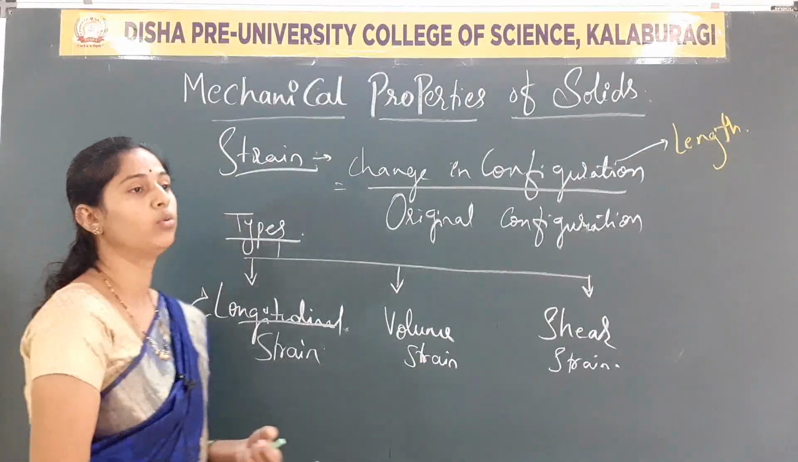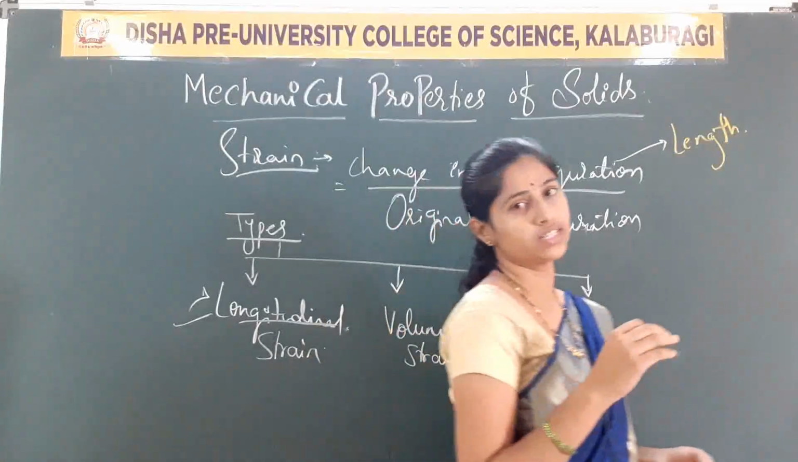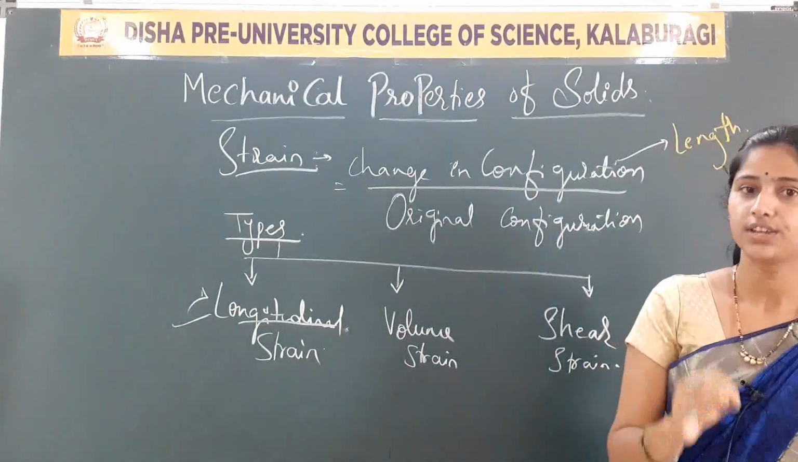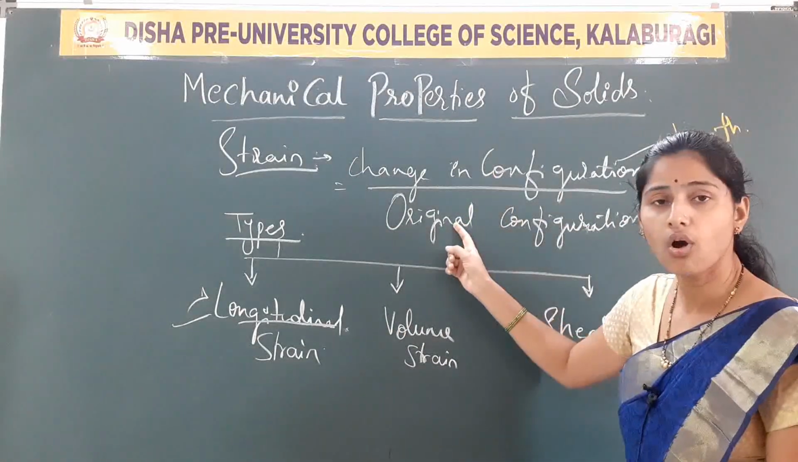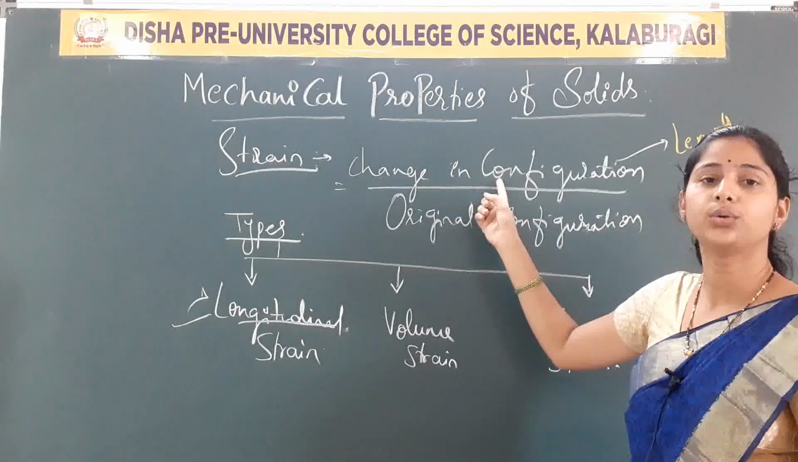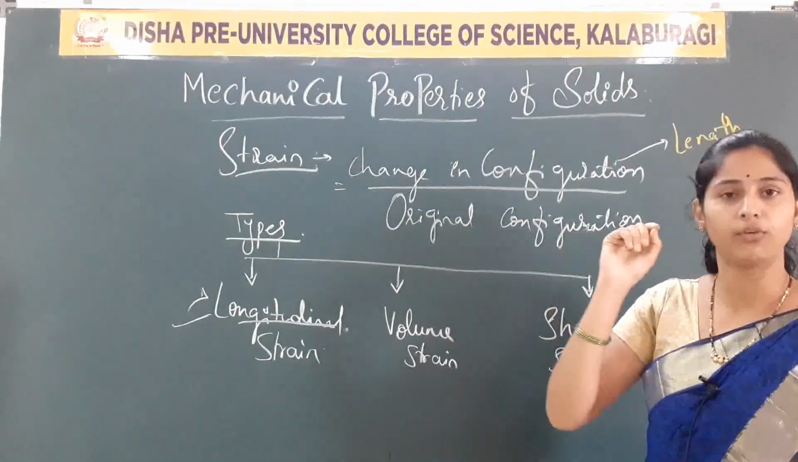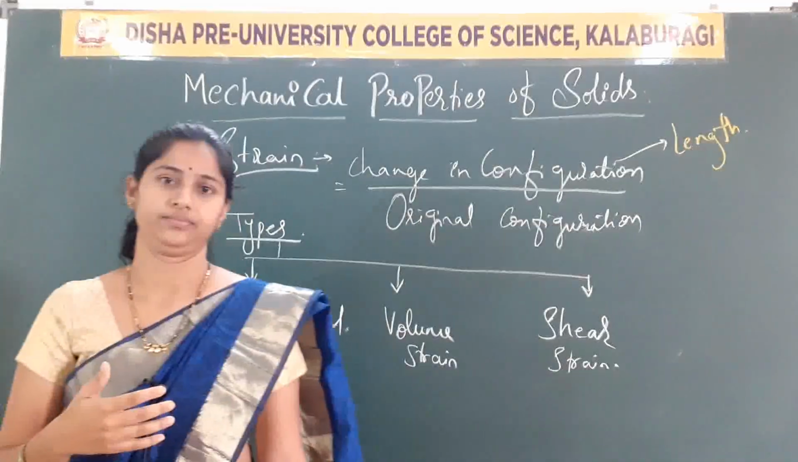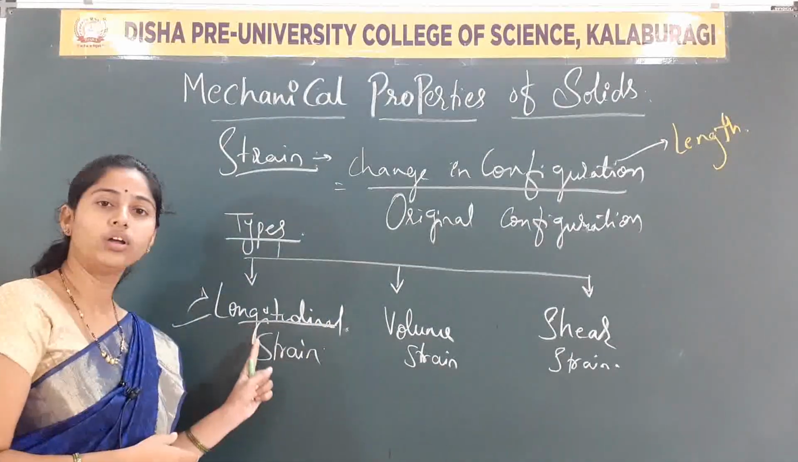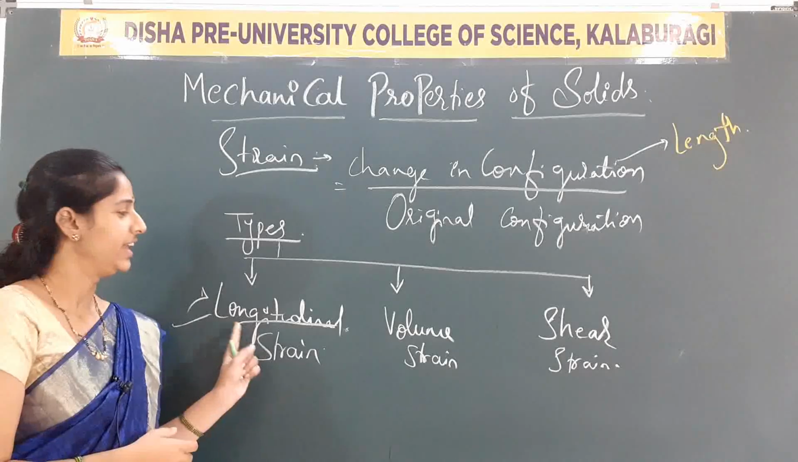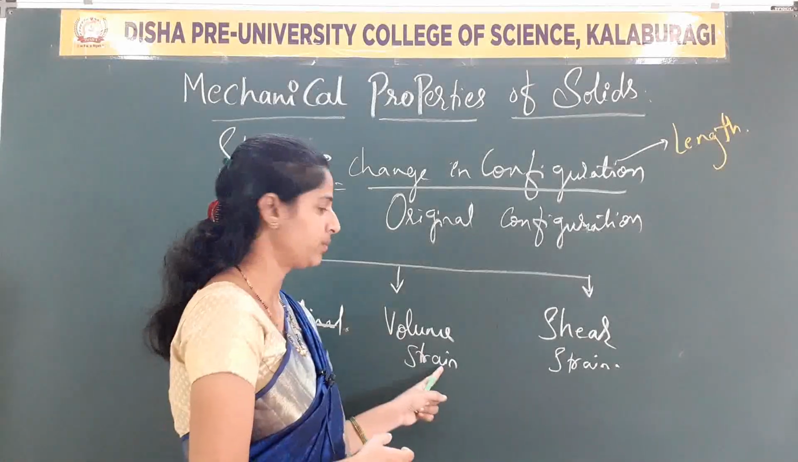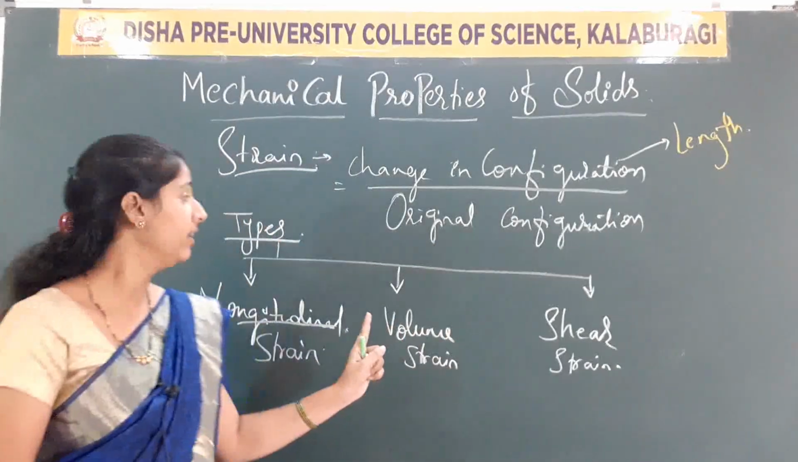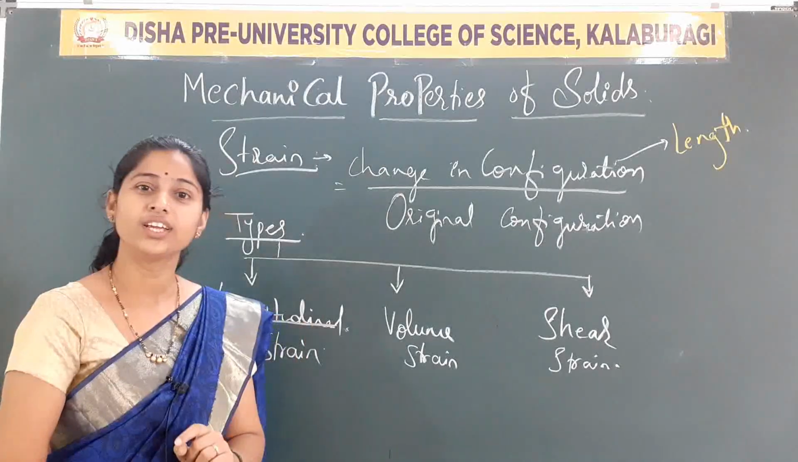I am repeating one more time. Longitudinal strain is defined as the ratio of change in length to the original length of a body when a deforming force is acting. It is called longitudinal strain. Now, the next one is volume strain. Can you define it with respect to the strain definition?